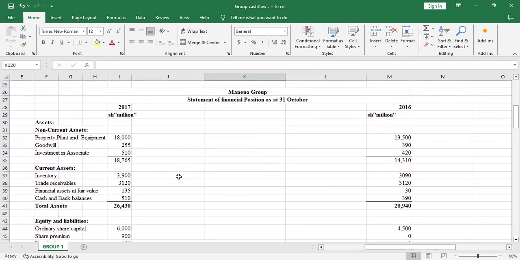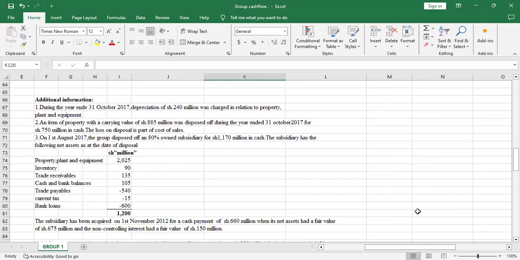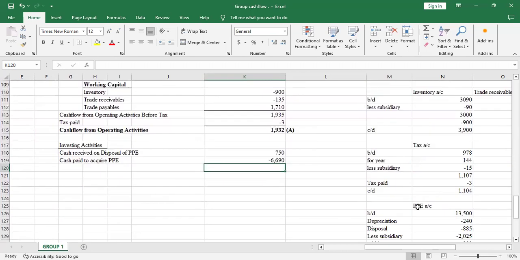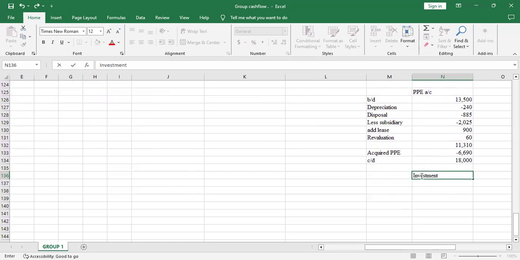We'll open an investment in associate account to determine the dividend that we received from the associate. This account will help us determine the dividend that the parent received from the associate.